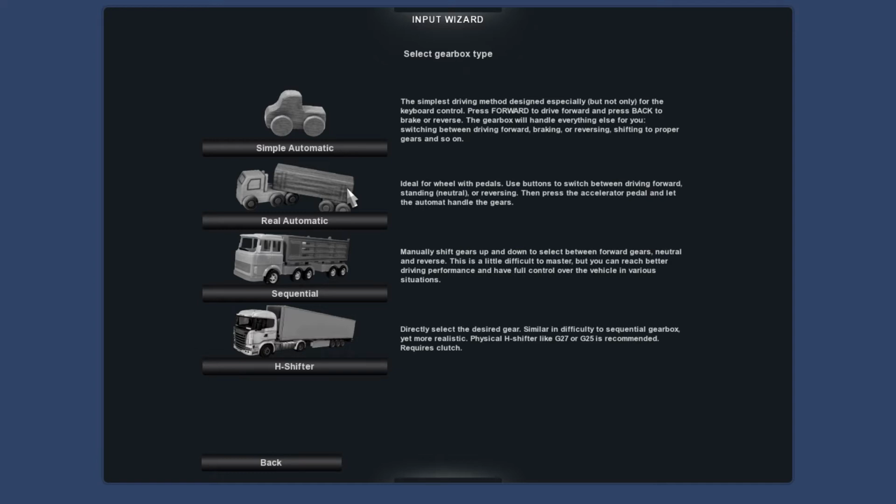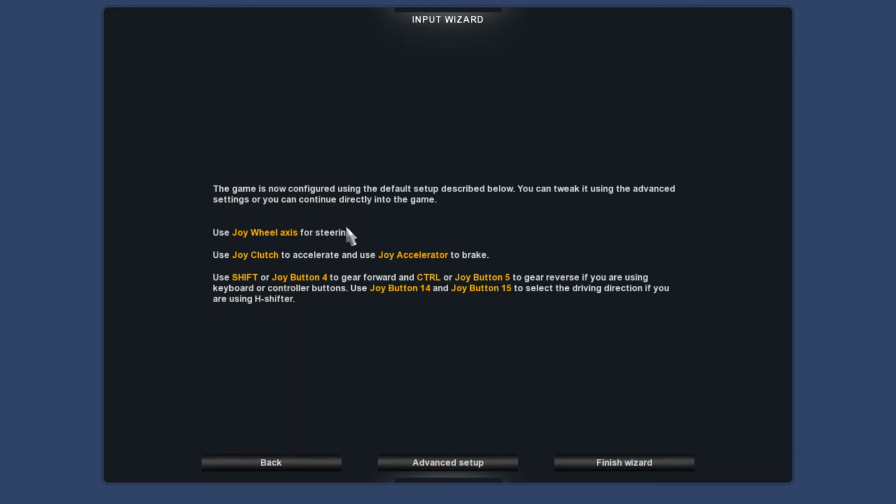But like I say, we're going to go for a real automatic, just there, and then that should be our setup done in the input wizard. At this point, we're going to have a quick check to see that these are correct, and unfortunately it's not. So use joy wheel axis for steering. Yep, that's correct. Use the clutch to accelerate. No, we use the accelerator for that. Accelerator brake. Now that would be a really weird configuration if we did that.